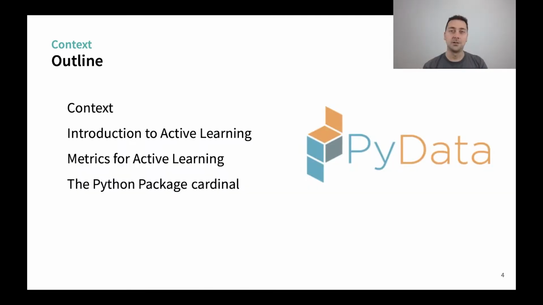So what I'm going to talk about, active learning. First, a small introduction. Then I will tell you why we believe that we need metrics. And then I will introduce you Cardinal, our Python package.